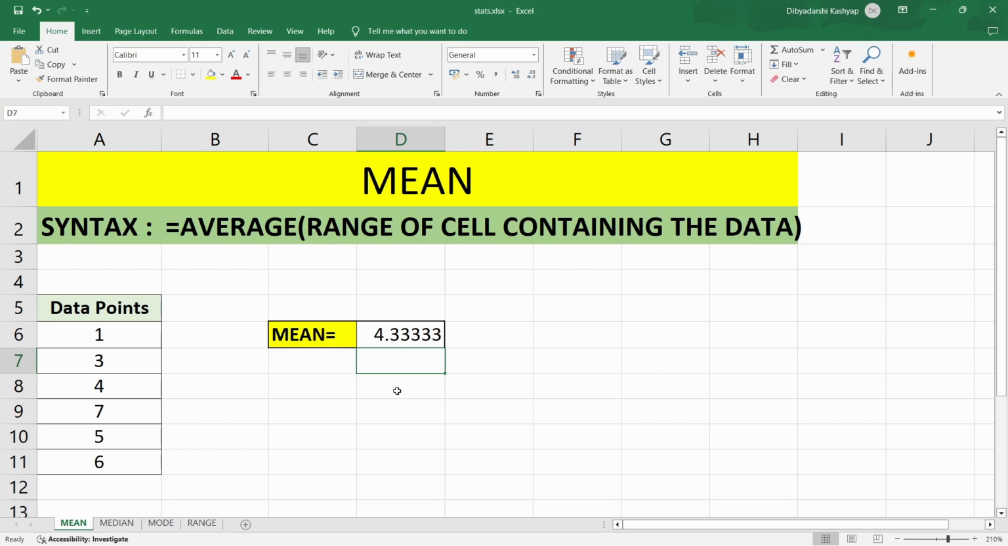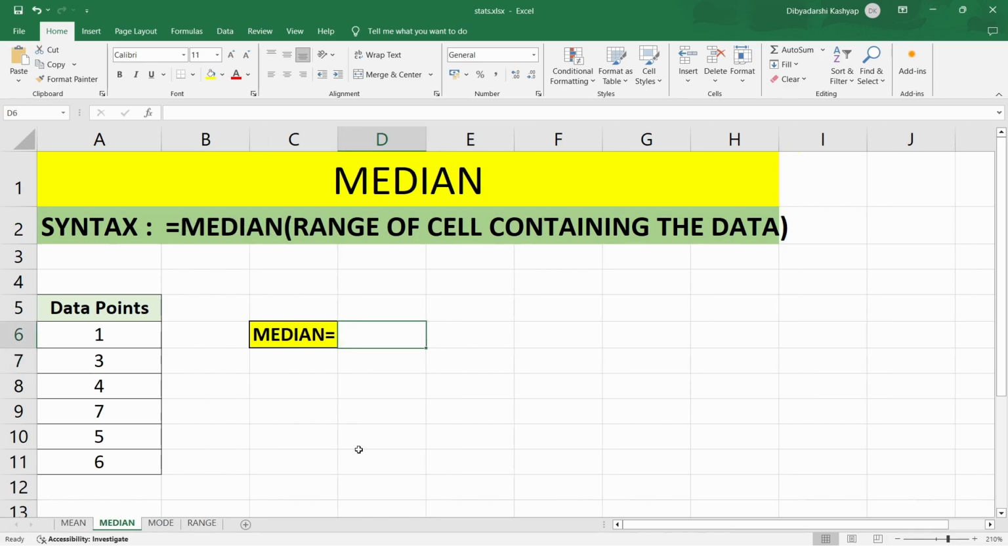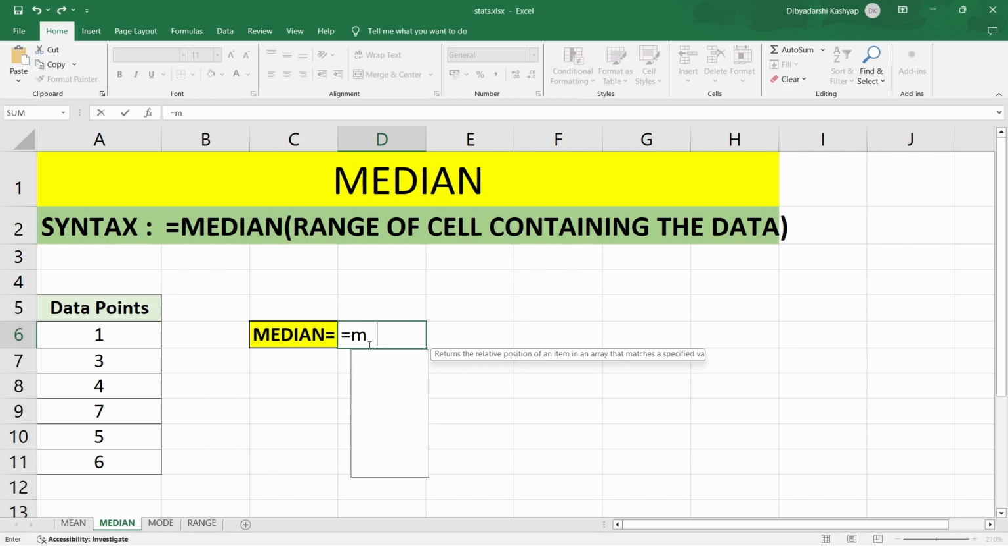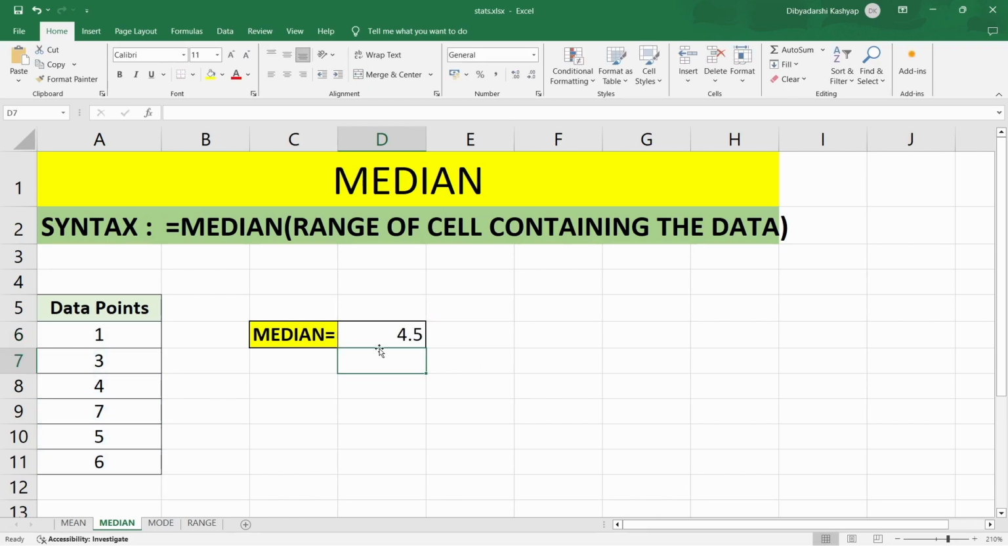Now, let's look at how to calculate median. In case of median, write equal to, write median, open bracket, and then select the range of cells containing the data points. In this case, it will be these cells. Close the bracket, press enter. And now you can see that the median of these data points is 4.5.